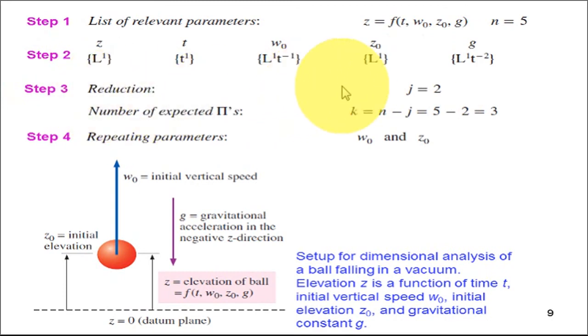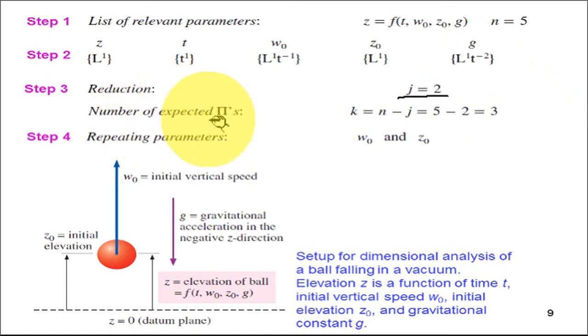Then step number 3 is deciding the reduction. The reduction factor J is equal to 2. How is this written? This is written as per the dimensions present here. If you see this row, there are only 2 types of dimensions present: one is length, the other one is time. There is no mass m, so amongst all the primary dimensions there are 2. So J is equal to 2.